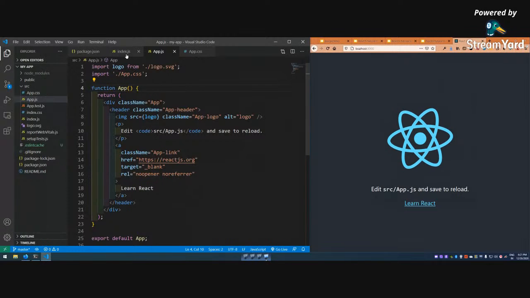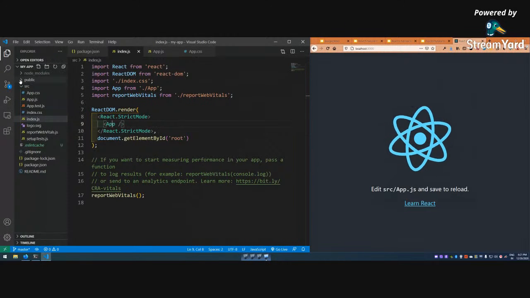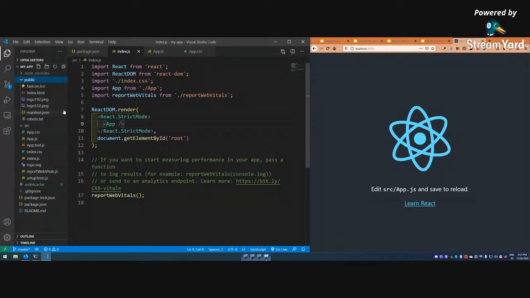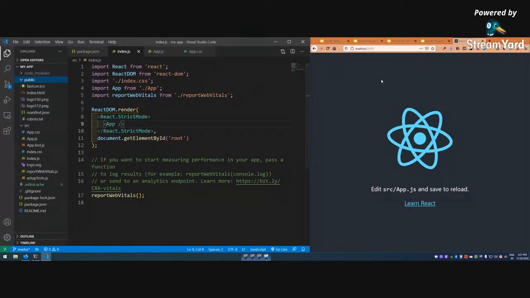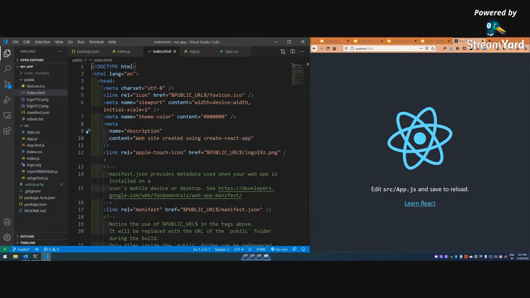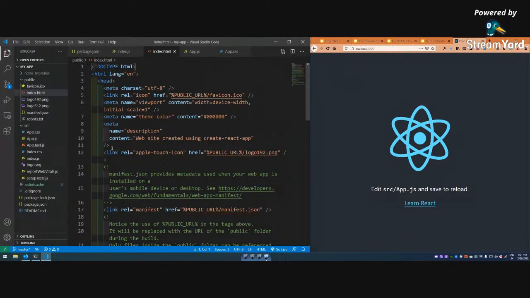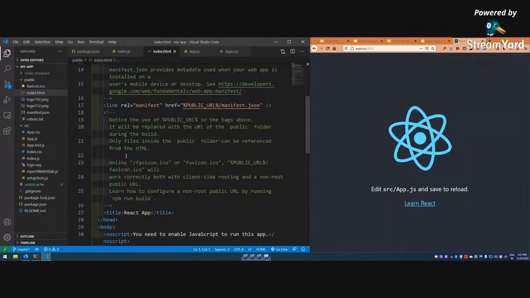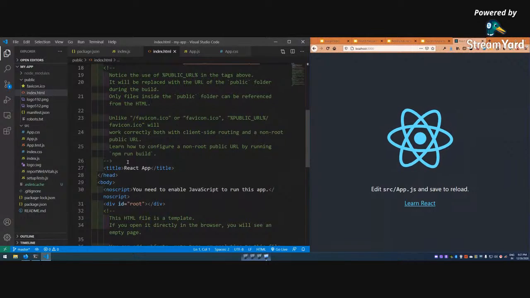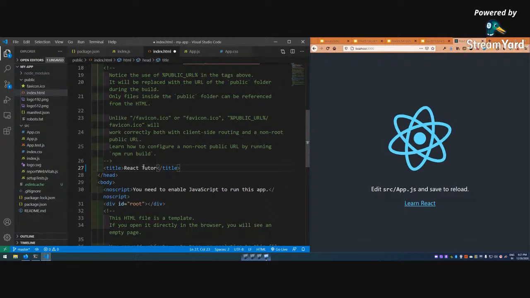So where is this root? Root is there in the public folder. If you come here, there is a very important file, this favicon and all those things are also there, but the important file is this index.html. If you want to do some bootstrap thing also, you have to add it here. And if I change this to react tutorials, it will be shown here. Okay, so see, this has changed. So this is the title.